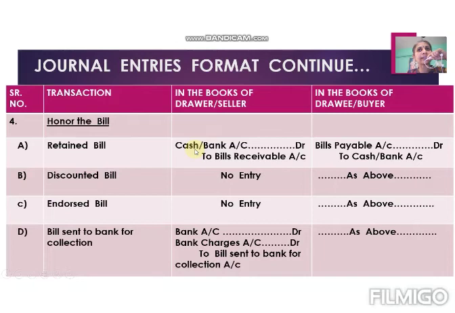So from this you can conclude that drawer passes the entry only two times in case of honoring the bill: when retain the bill is there and when bill sent to bank for collection. In short, in these two cases, drawer is the only owner of the bill. That's why only in these two cases we have to pass the entries. In discounting and endorsement cases, we don't pass entries in the books of drawer because drawer is not the owner of the bill. Drawer is not getting the payment of the bill. Is it clear? Now move to drawee.